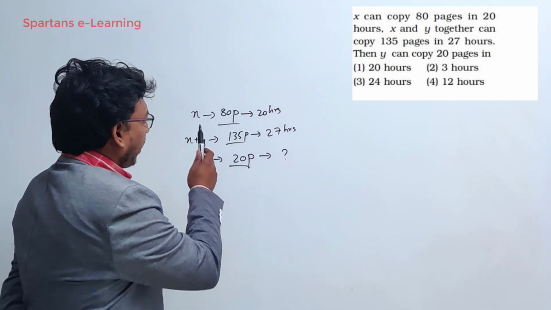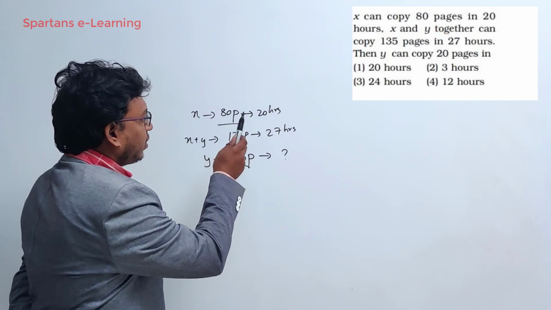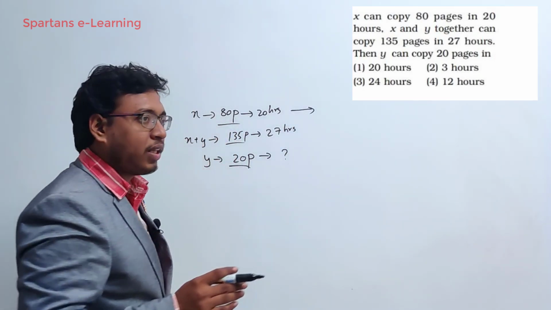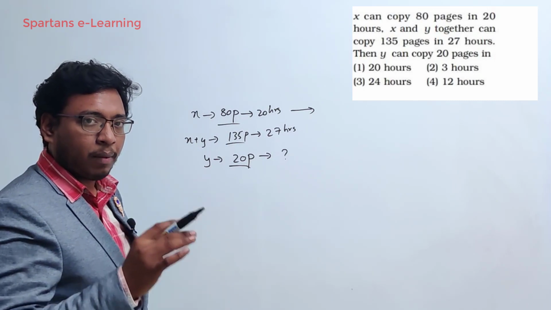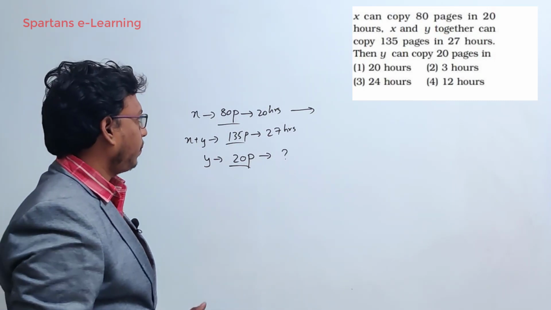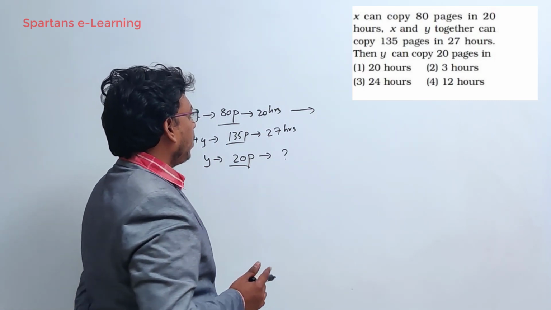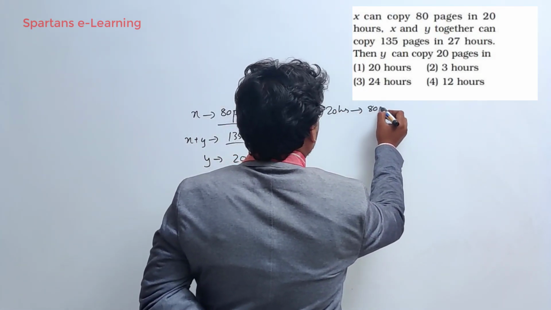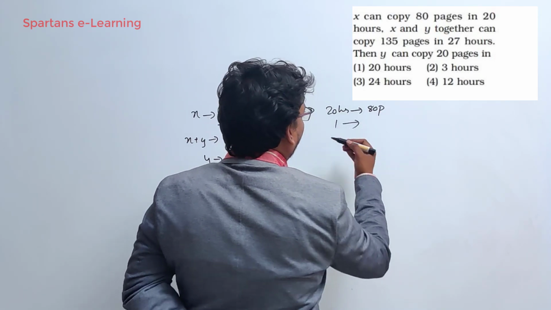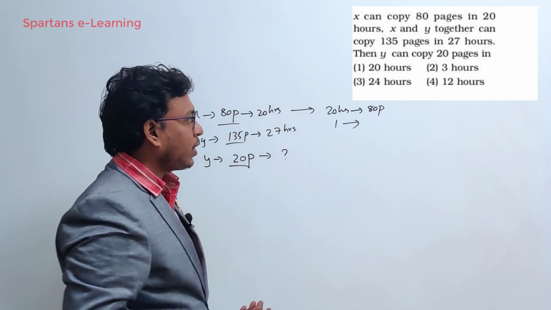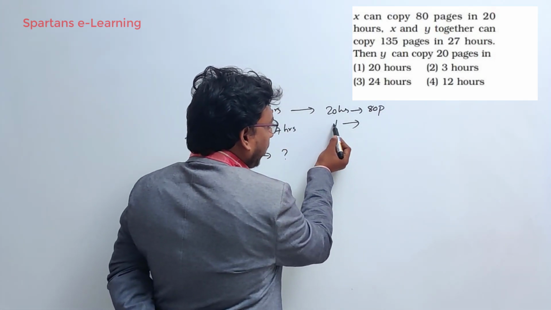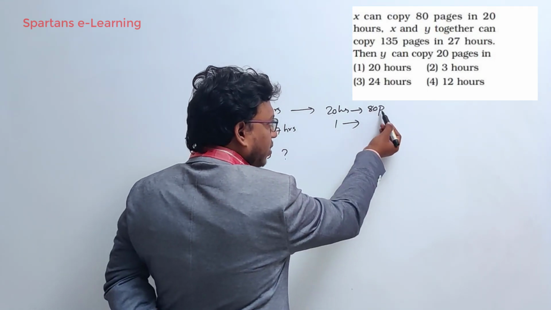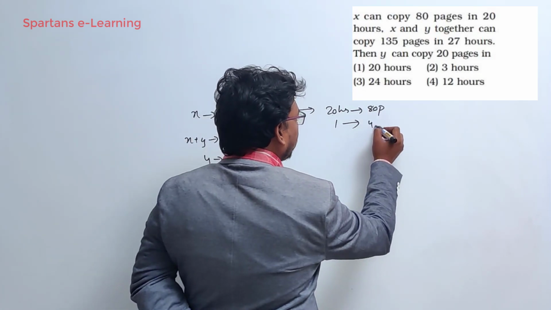Now see here, X can complete 80 pages in 20 hours. So what is the efficiency of X? Efficiency of X is nothing but the work that can be done by X in 1 hour. In 20 hours he can copy 80 pages, so in 1 hour how many pages can he copy? 20 becomes 1 by dividing by 20, so similarly you divide this side also by 20, and you will get 4 pages.